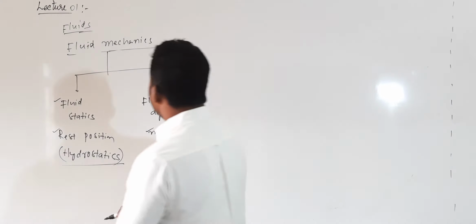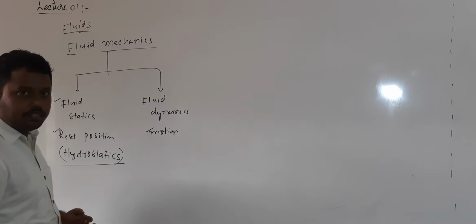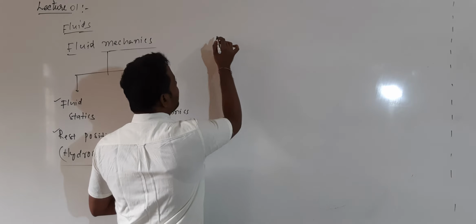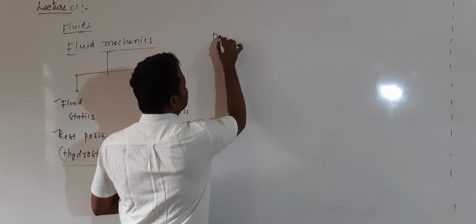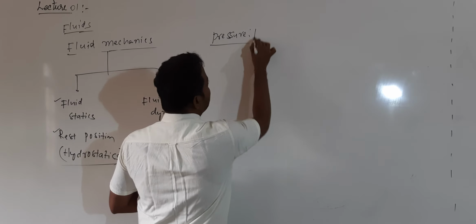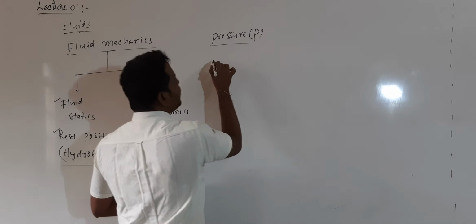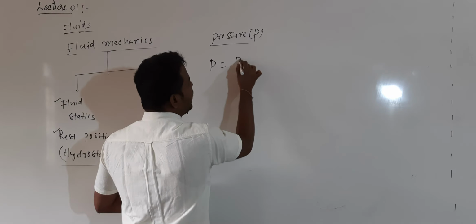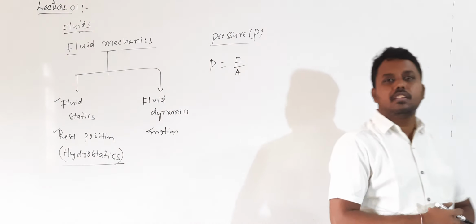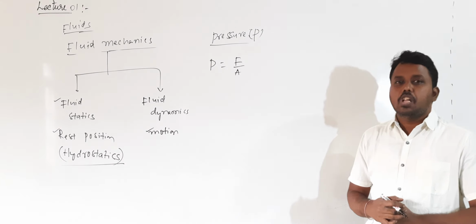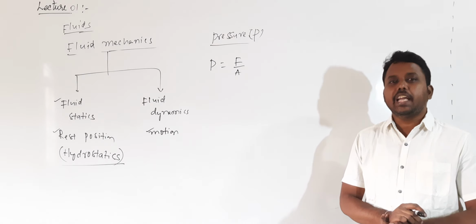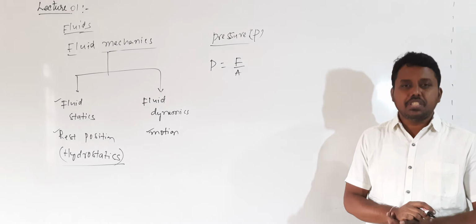Okay. Then let me explain some basic properties of fluids. First I will define, what is the meaning of fluid pressure? Pressure of a fluid at a point inside the fluid. The fluid will exert some pressure. What is the meaning of pressure? How much force is exerted per unit area. That force acting per unit area gives us pressure.